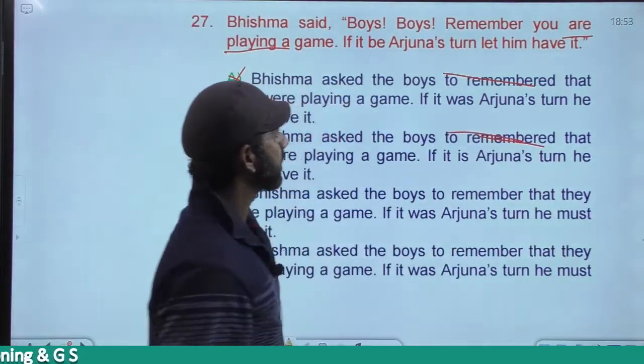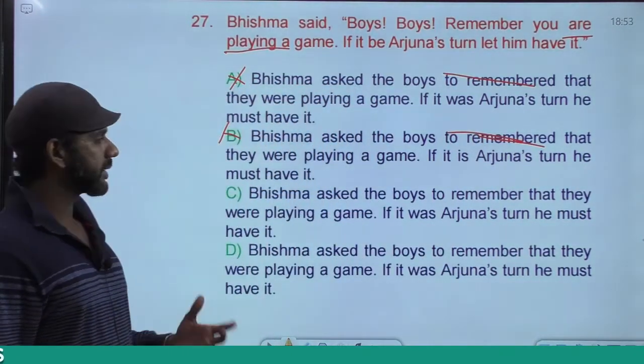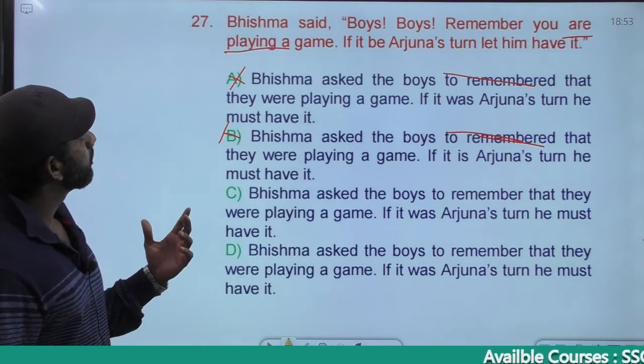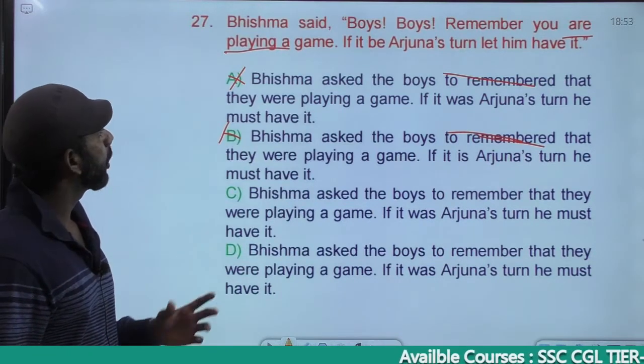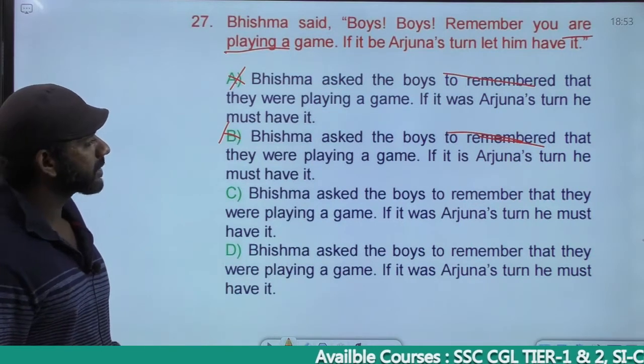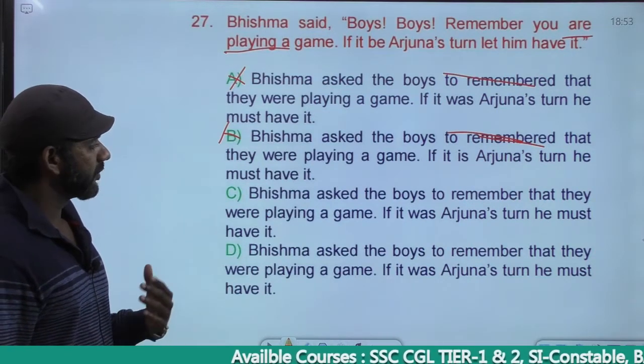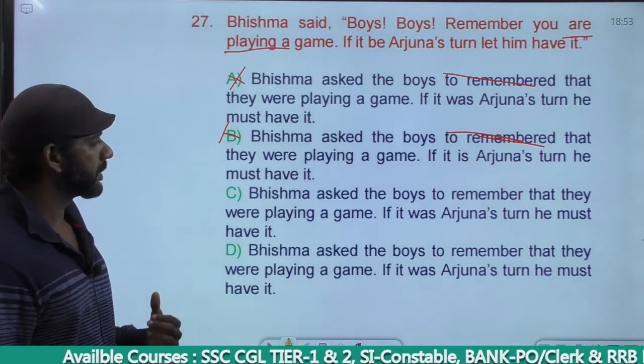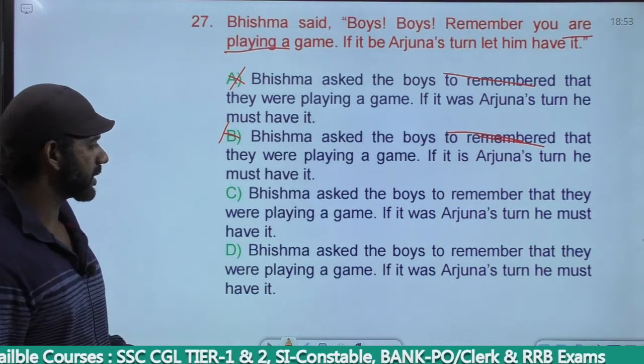Remembered is V2 and V3. There is nothing like 2 plus V2 or 2 plus V3. Eliminate. Fine. Now, we want past continuous. Come to option C. Bhishma asked the boys to remember that they were playing a game. If it was Arjuna's turn, he must have it. Fine. Come to option D.